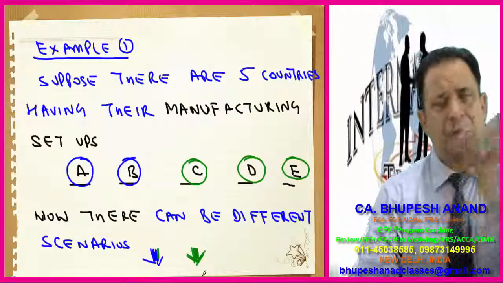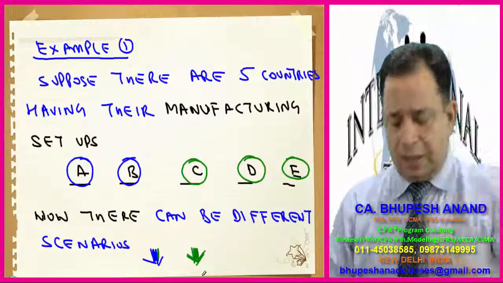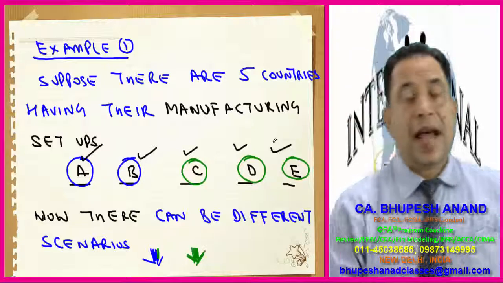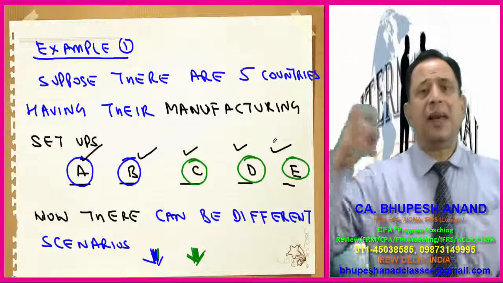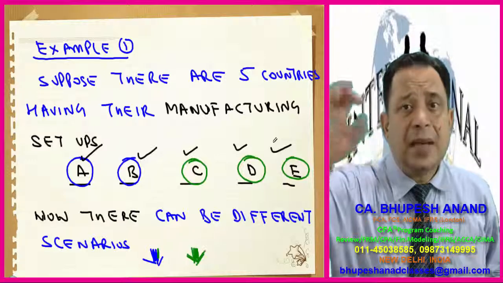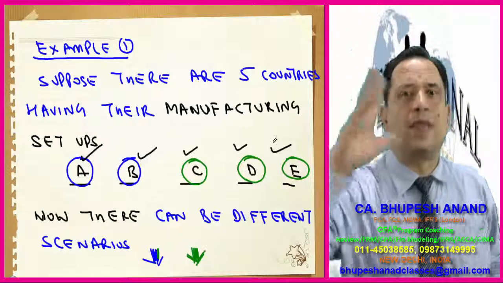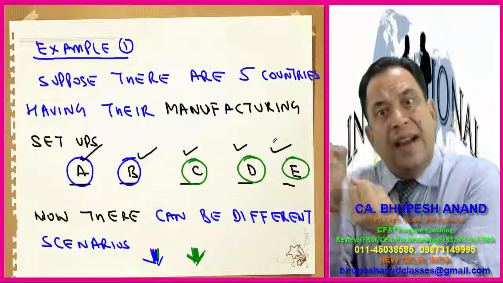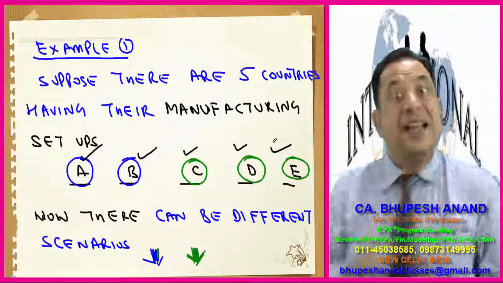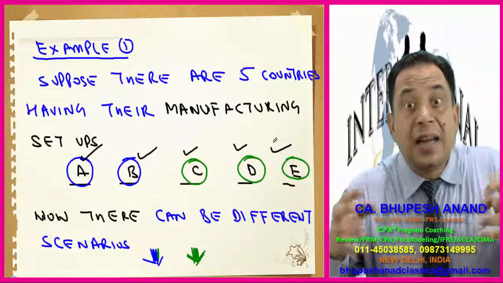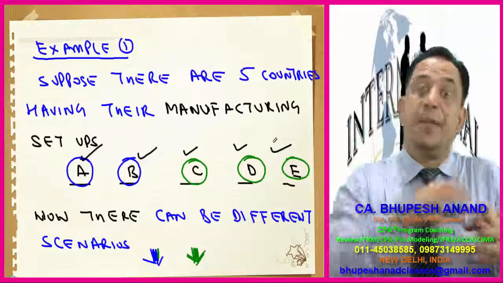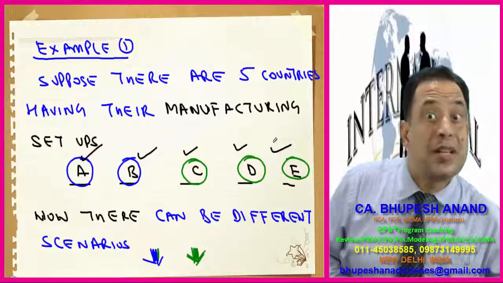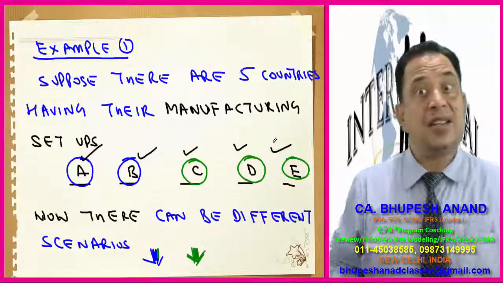So let us start with example number one, just to substantiate my point. Supposing there are 5 countries, A, B, C, D, and E. Supposedly I am talking of A and B, and country B is technologically very sound. Assume country B is more technically sound, with more technological development as compared to country A. Now the point is, if country A allows import from country B, then it can ruin the domestic industry of country A, because they are not so technologically sound. That industry is not technically sound.